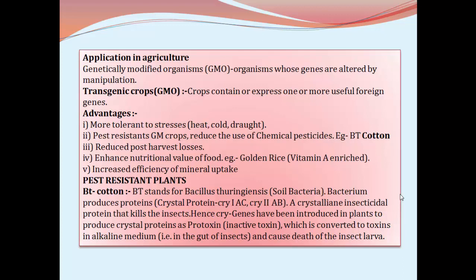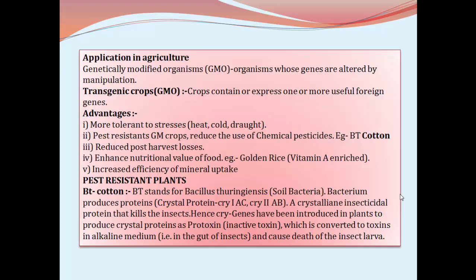Transgenic crops contain or express one or more useful foreign genes. When the organism is carrying a foreign gene, if that foreign gene is expressed in the recipient organism, all those are referred to as genetically modified organisms.